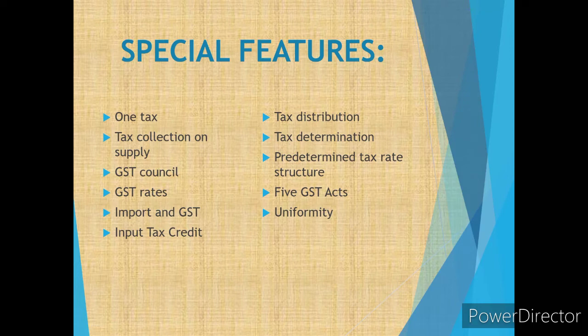Next is predetermined tax rate structure. For applicable tax rates, predetermined tax structures are made available. As I said earlier, there is a scheduled rate for every good. They have made schedules where goods and services are included, and the rate needed for them is also allocated.